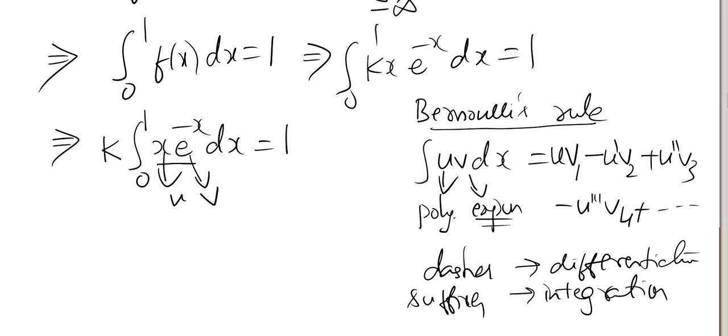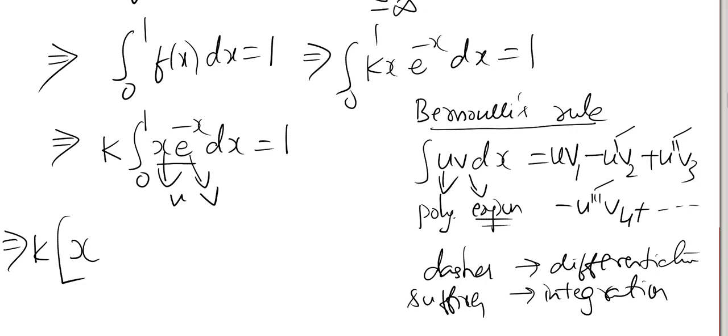v1 means one time integration, v2 means double integration, v3 means triple integration. Dash means one time differentiation, double dash means two time differentiation, triple dash means three time differentiation. So we have to apply the same rule here. K into first function is x, keep as it is.